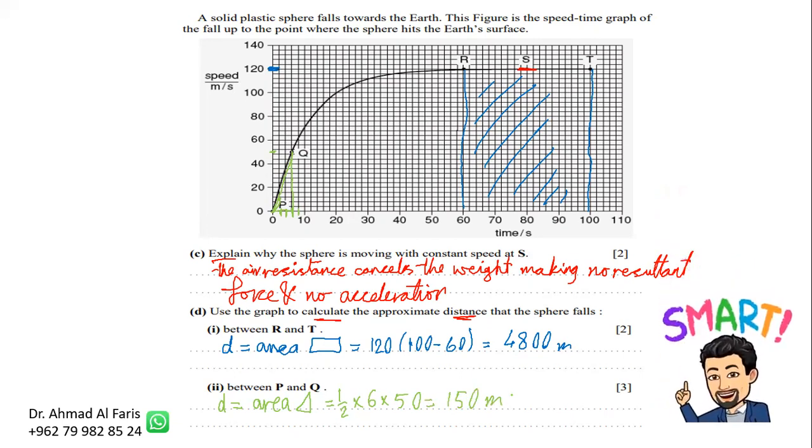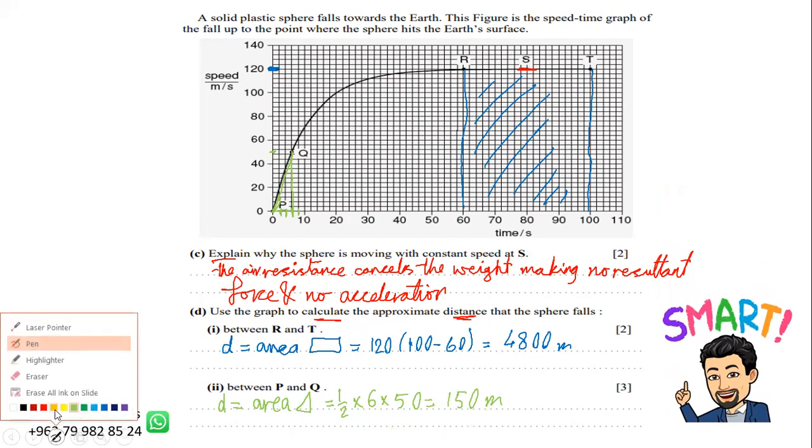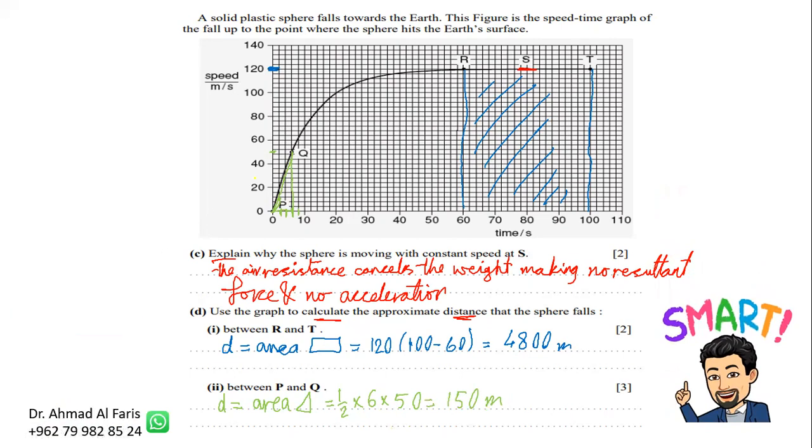Sometimes they ask a smart question, and they ask about the distance of falling. Sometimes they say find out the whole distance, estimated. So if I want to estimate it, that means I will find also the area of this trapezium, and add it up with this area and the small triangle, and I will estimate approximately how much is this area. For example, if this area is 150, that means this area will be approximately 300, 400, 500. That's why there is a range of accepted answers.